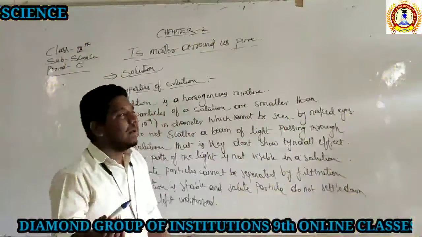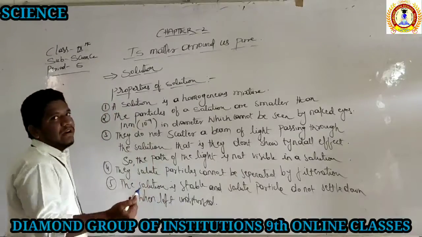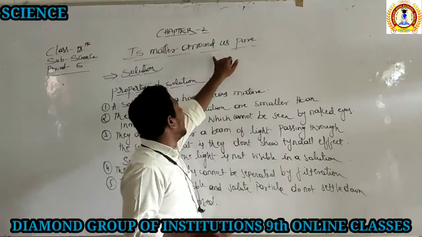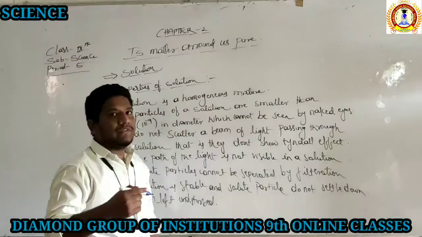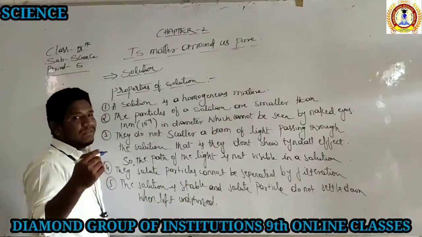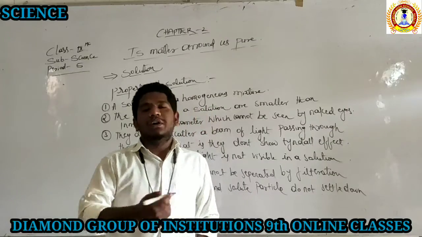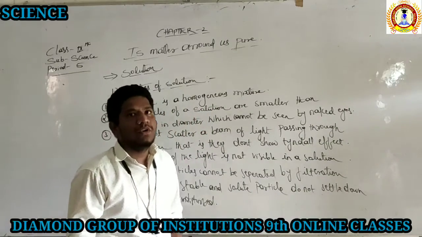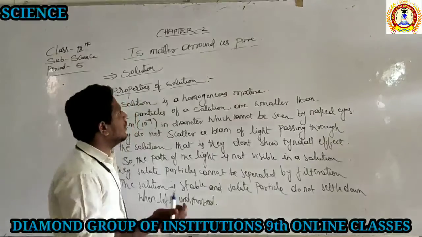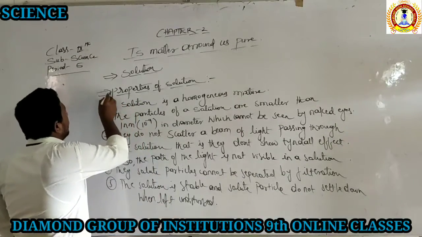Students, again I am here to discuss the ninth standard second chapter, that is, Is Matter Around Us Pure. Yesterday in class we discussed what is a solution, what are the solute and solvents, all the definitions with the examples also. So today we will again discuss the solution only, what are the properties of the solution.